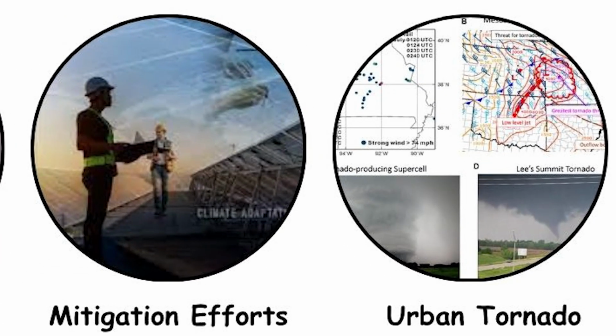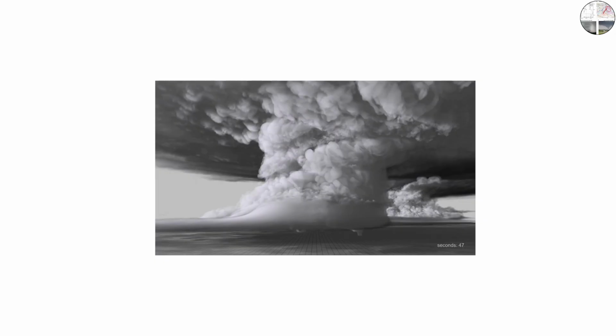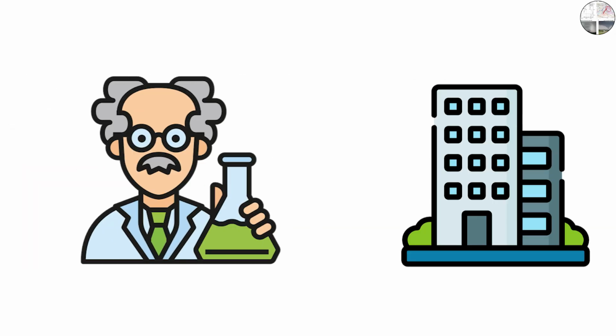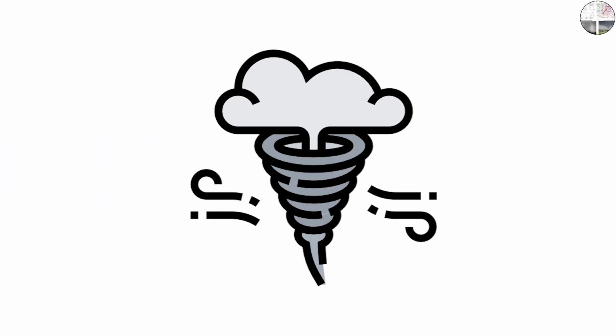Scene 10. The future of urban tornado. Researchers are still learning how tornadoes evolve as they move through complex terrain. With high-resolution computer simulations, scientists can now model how airflow interacts with buildings, trees, and even bridges. These models reveal how tornado intensity changes block by block. The goal isn't just to predict paths, it's to understand how to build cities that can withstand them.